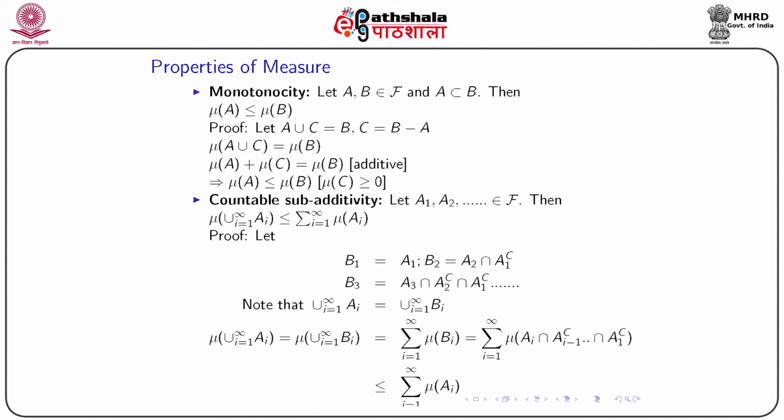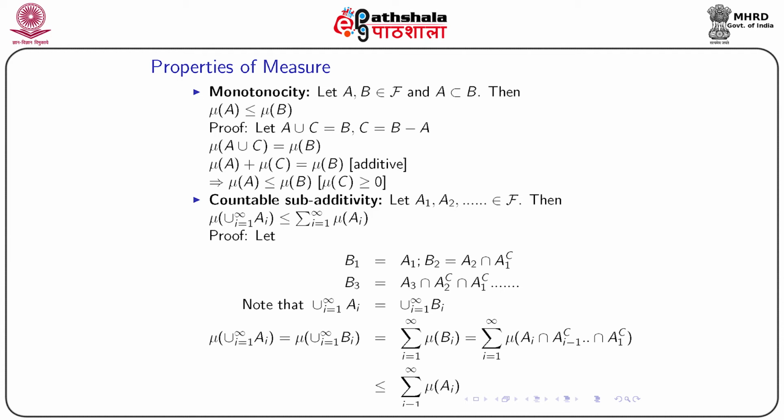Once we have defined measure and given a few examples, now we want to know what the properties of measure are. The first property that we will be discussing is called monotonicity. That means, if you consider two sets A and B both belonging to the sigma field script F, and one is a subset of the other, that means A is a subset of B, then the measure defined on A will be less than or equal to the measure we are defining on B.